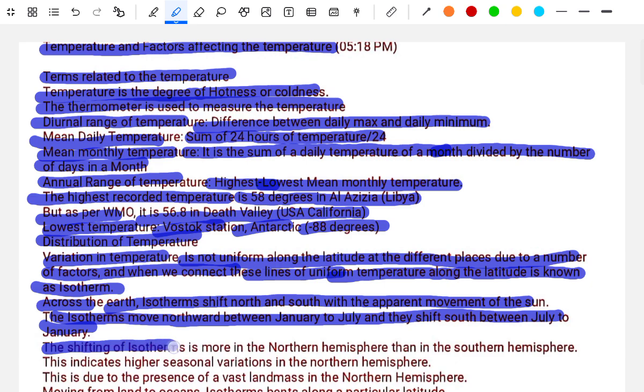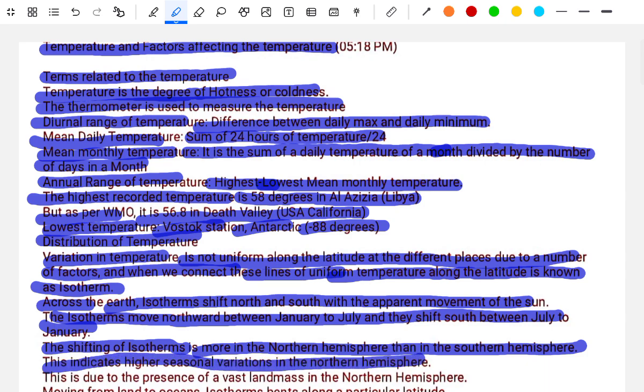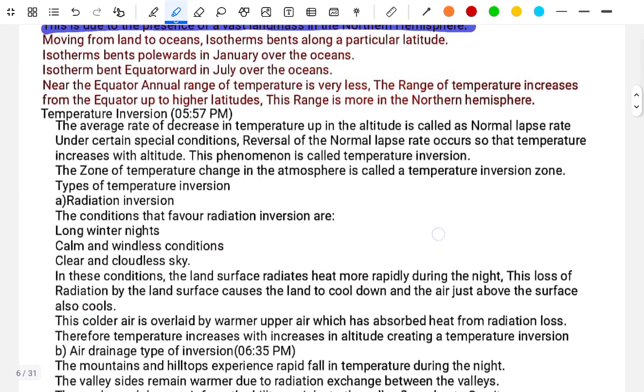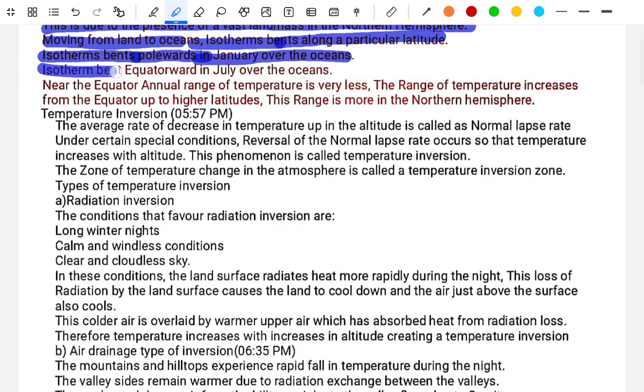The shifting of the isotherm is more in the northern hemisphere than the southern hemisphere, indicating higher seasonal variation in the northern hemisphere. This is due to the presence of vast land masses in the northern hemisphere. Moving from land to ocean, the isotherm bends along a particular latitude. Isotherms bend polewards in January over the ocean and toward the equator in July over the ocean.